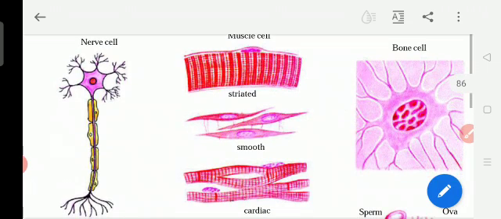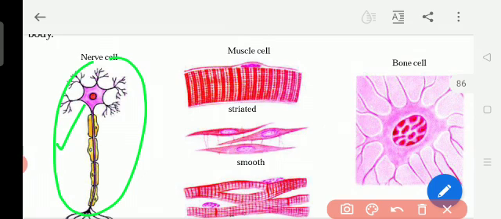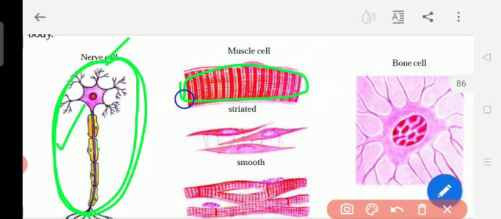Now you see here different kinds of cells. This is the nerve cell. This is only one cell, and they have drawn the diagram big. So many cells together make one nerve. This is the muscle cell. Only one cell they are showing. Like this, so many muscle cells together make one organ. This is the shape of the bone cell.